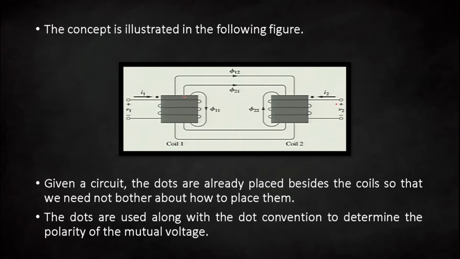In the same way, the current flowing through this coil will be I2. In that case, the flux that links only to coil 2 is given by phi 22, and another component is given by phi 12.